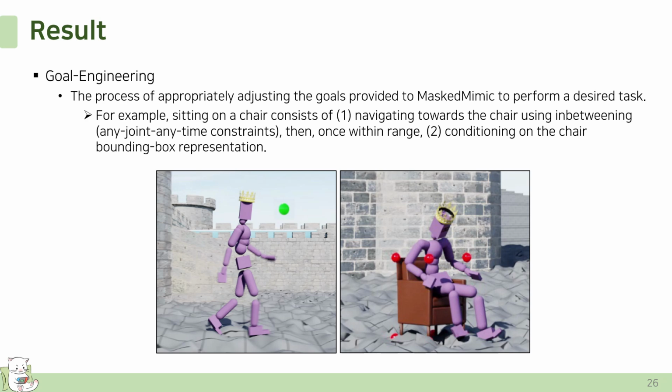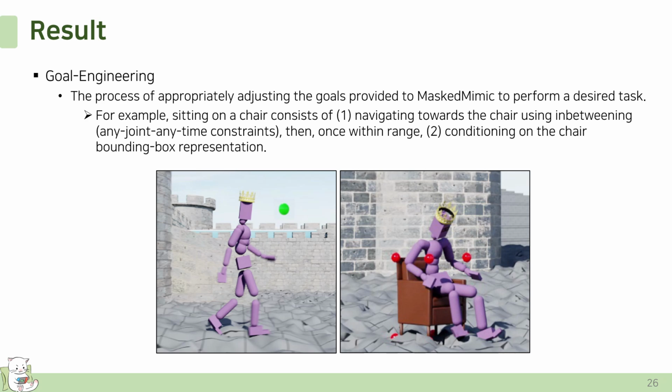Similar to prompt engineering, the authors utilized goal engineering to adapt MaskedMimic to a variety of tasks. Goal engineering refers to the process of appropriately adjusting the goals provided to MaskedMimic in order to perform a desired task.